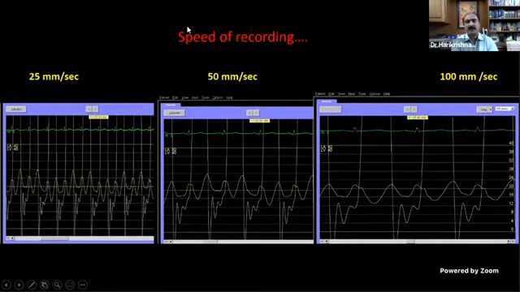Very, very important. Because this is the same tracing recorded at 25 millimeters, 50 millimeters, and 100 millimeters. So don't jump and say that this is VT. Sometimes we take tracings, for example, if you do a Valsalva, at 15 millimeter speed, or 10 millimeter speed, to see the whole thing in a single frame, single screen. Don't jump. It will be written there. So you have to make sure what the speed of recording is. Always see the ECG. That is the clue. See the speed of the ECG. That will give you the clue.